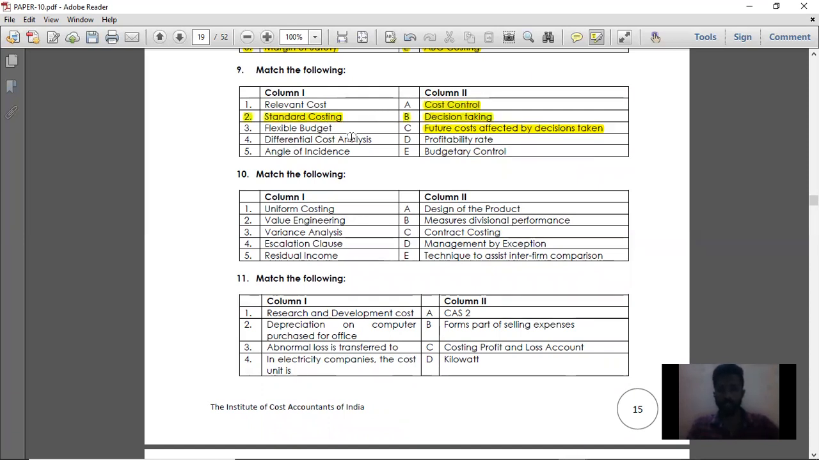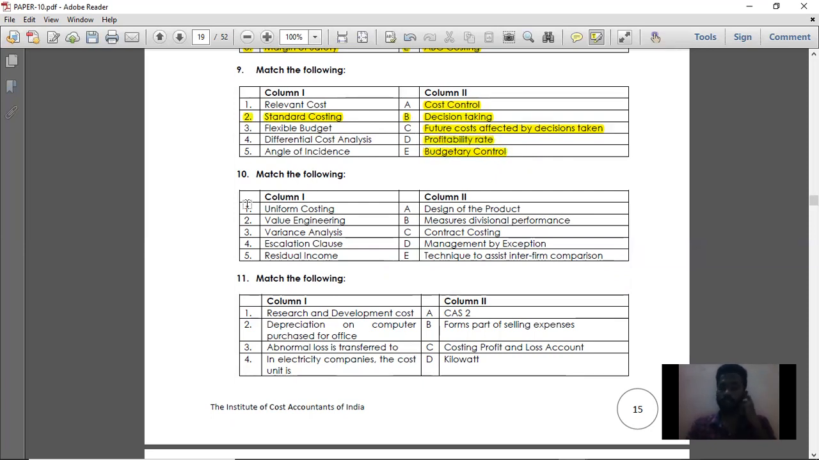Then flexible budget. Flexible budget falls under budgetary control. Then differential cost analysis. Differential cost analysis is used for decision making. So differential cost analysis, question number 4, the option is option B, decision taking. Then option 5, angle of incidence. This angle of incidence is nothing but profitability rate. So option D is the right answer for angle of incidence.